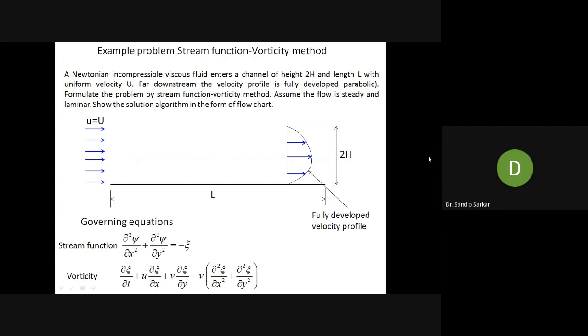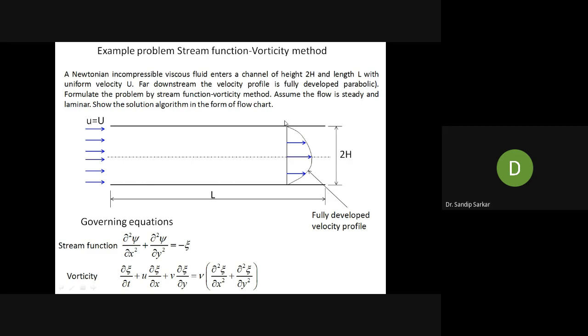So everybody understood the problem? That means the problem is not a time marching problem, as the flow is steady. And the flow is fully developed. You have studied in your fluid mechanics 1 class: what do you mean by fully developed flow? That means a parabolic velocity profile at the exit.